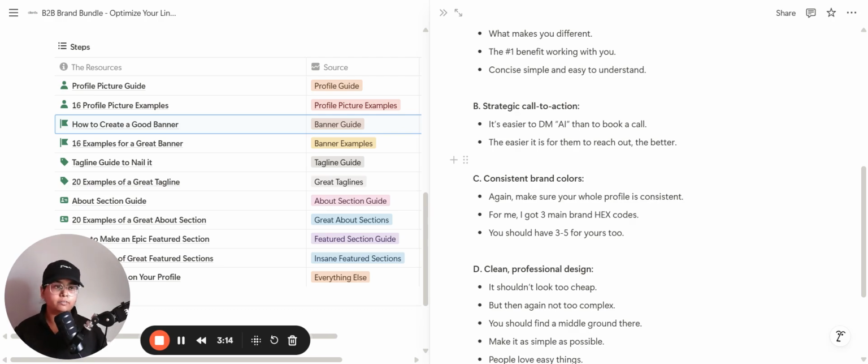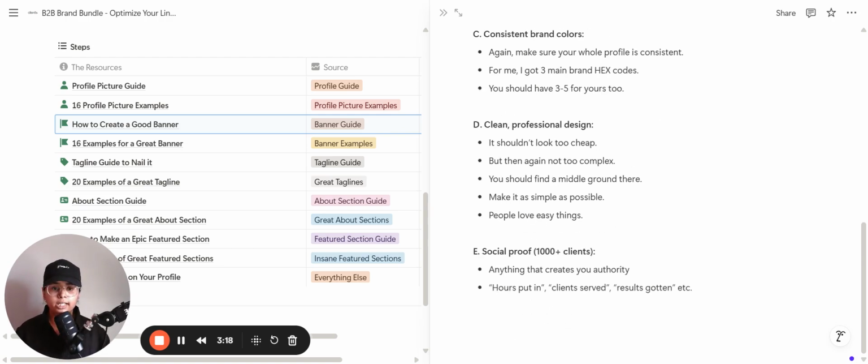Next is consistent brand colors. If you have green and if you have red above, it will look like a circus. So don't make it look like that. Have a primary, have a secondary, the light version, and then you have the tertiary, that is black and white. So your tertiary is always decided, that is black and white shades. You take one color, let's say you take purple, take the darkest, that becomes your primary, and take the lightest, that becomes your secondary, and you can use it as a contrast.